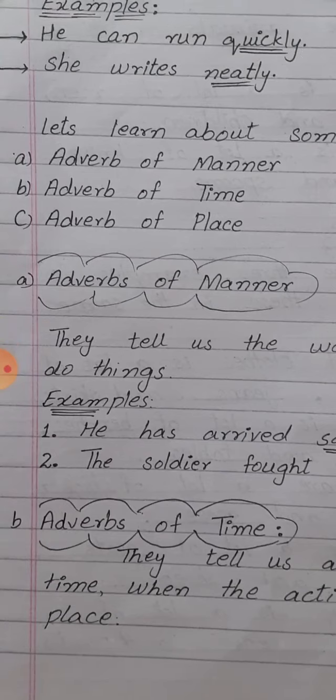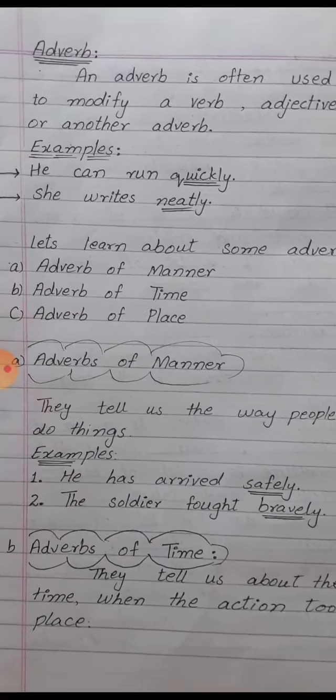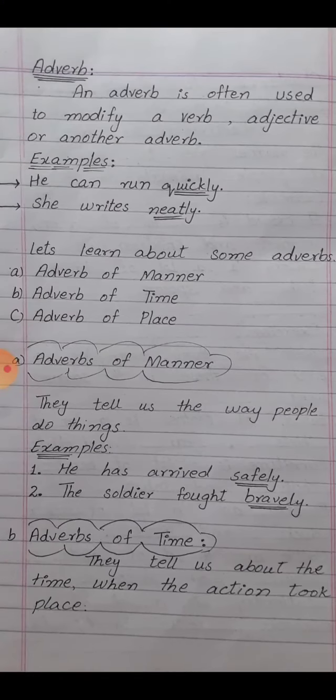Adverbs of manner tell us the way people do things. It means adverbs of manner tell us about the action, in which way the action is performed or has been performed.